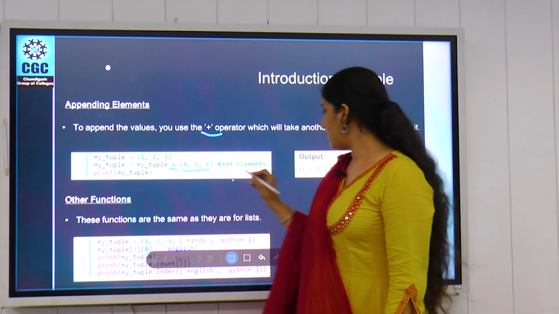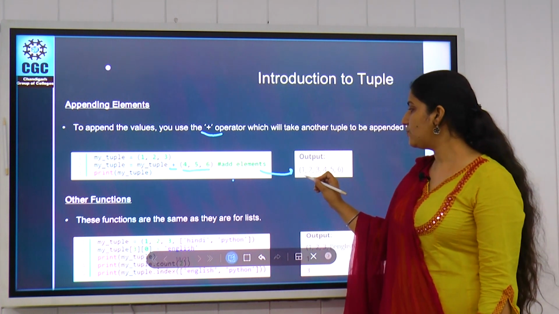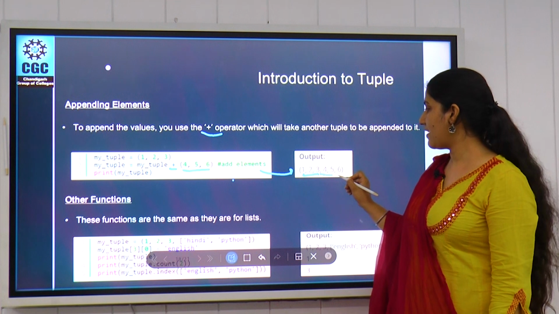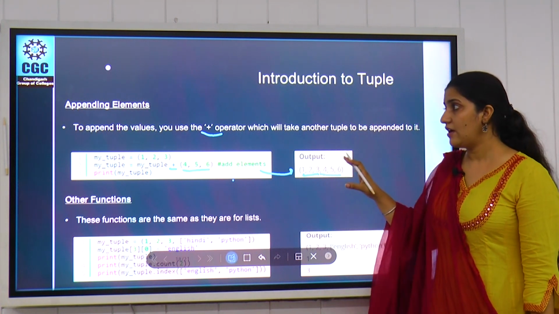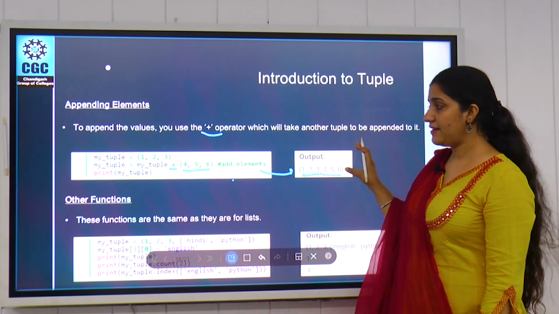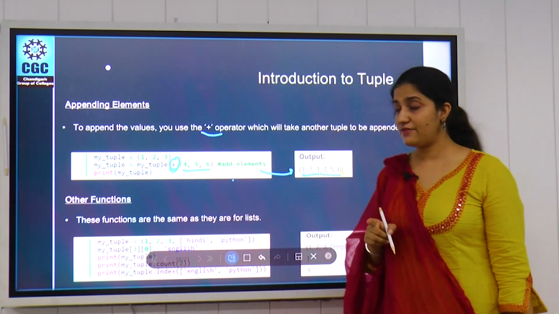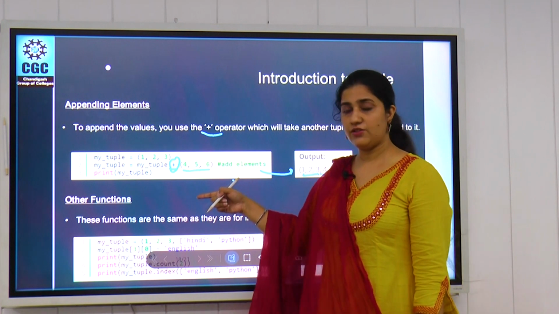It will give us an outcome like this: 1, 2, 3 is already in the tuple and we have added 4, 5, 6. So 4, 5, 6 is appended into the existing tuple. We can't modify the values, but we can append values into the tuple.